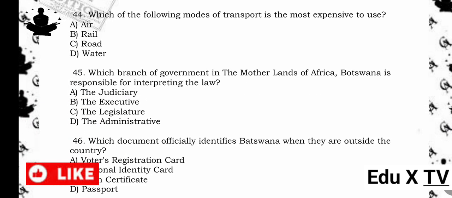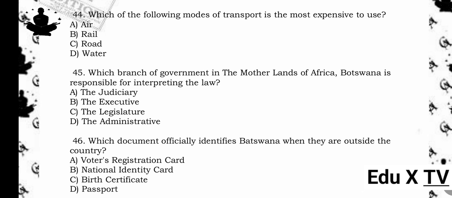44. Which of the following modes of transport is the most expensive to use? A. Air. B. Rail. C. Road. D. Water. The answer is A. Air. Reason being, air transport has high ticket costs due to fuel, maintenance, and operational expenses.